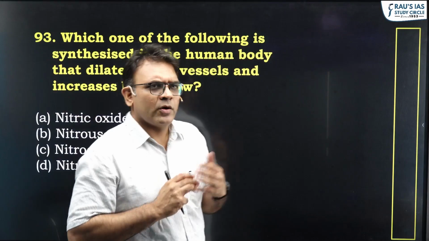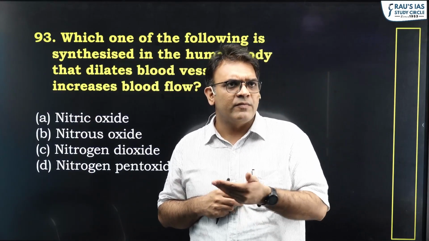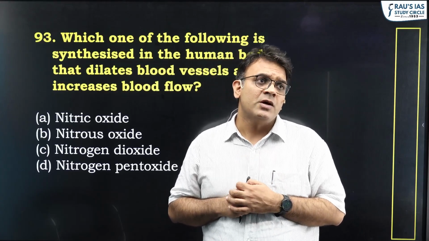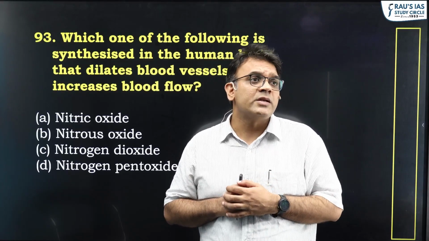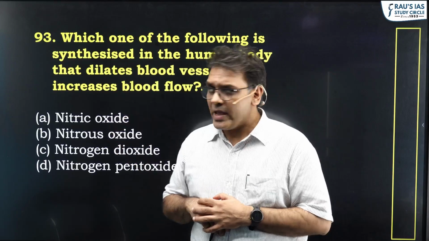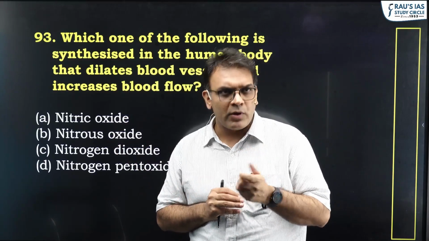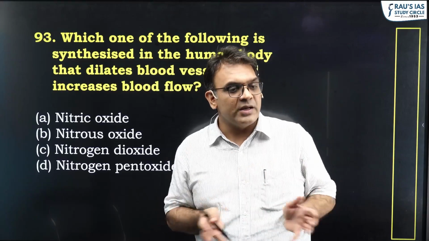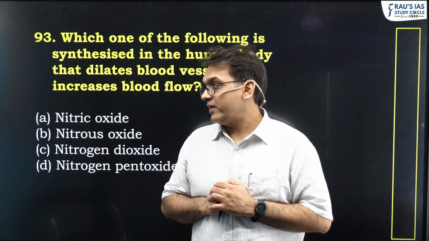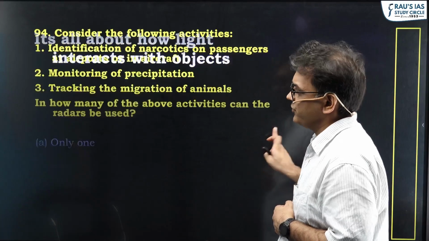In fact, nitric oxide production is improved when you have certain kinds of food like spinach, green leafy vegetables, or even citrus fruits, orange, lemon, and so on and so forth. Okay, A is the answer. Fairly easy question. If you have heard about it, particularly in the context of increasing concern of cardiovascular diseases as a result of lifestyle changes, you should know it. So A is the answer for this question.